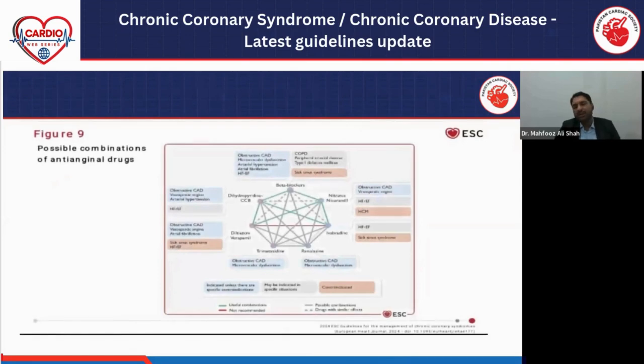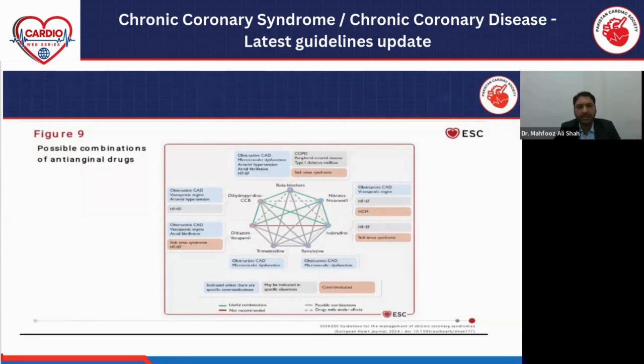This paragraph derives from the recent ESC 2024 guidelines. That is like a mirror image of the previous slide. It also shows the different groups of anti-anginal drugs and how we prescribe according to the condition of the patient. Beta blocker we can give in obstructive coronary disease, microvascular dysfunction, arterial hypertension, atrial fibrillation, and heart failure with reduced EF.